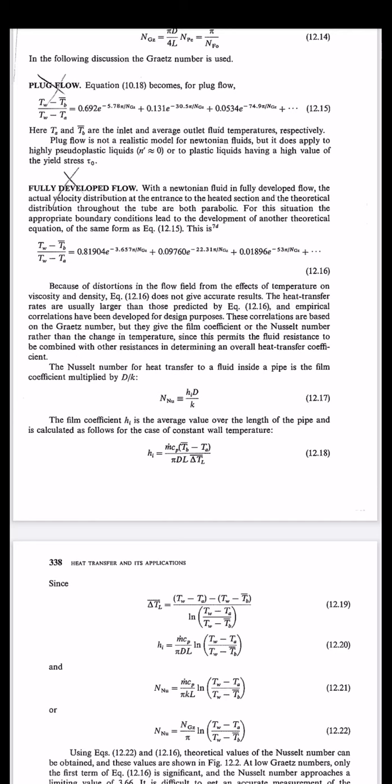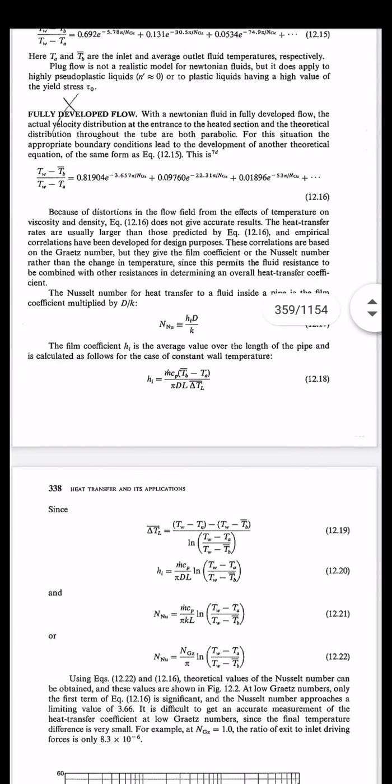Nusselt number is nothing but h D upon k, where if we use h_i, that is the internal film coefficient from the internal side. h_i is the average value over the length of the pipe, which can be calculated by using the equation described in 12.18. h_i is equal to m dot C_p into (T_B bar minus T_A) upon pi D L delta T_L bar, where you should notice that delta T_L bar is the logarithmic mean temperature deviation.